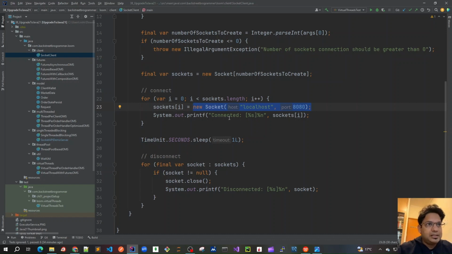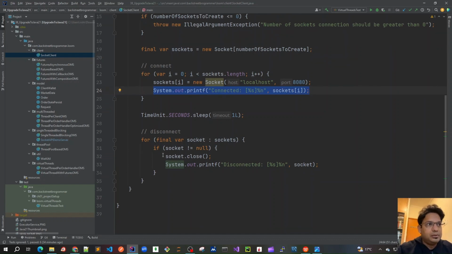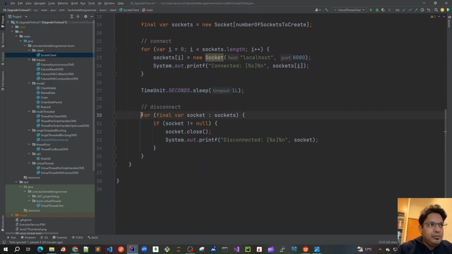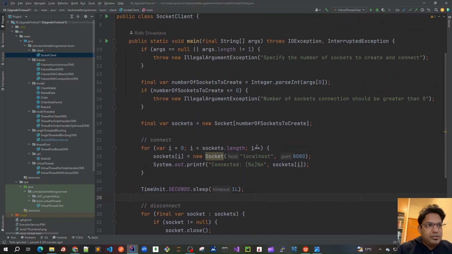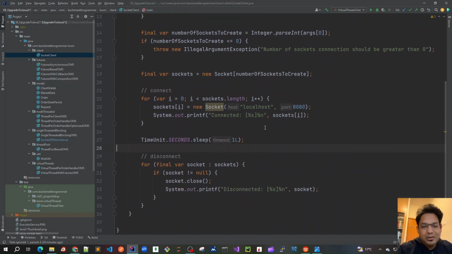Now we can use this socket as a client socket object, and then we can send a request to the server. So here, what we're doing is making a number of connections, and then we are having a small sleep, and then finally we disconnect our session. So this is all about our client, by which we can control it. Now let's have a quick demo, and then we'll see how the single thread works.